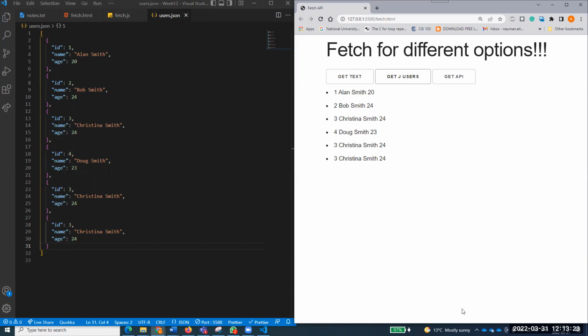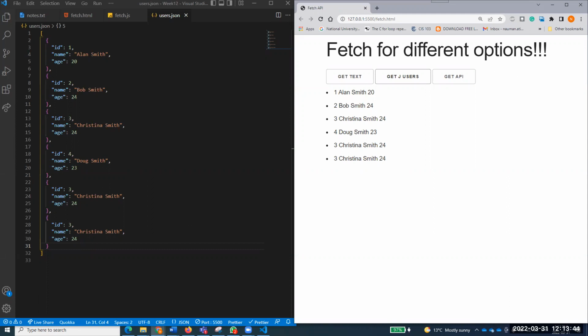But again, still we are working on our same file. And the last thing, how to bring data from the API. For that, let's wait for our next class, and I will give some tasks in that class as well. That would be next week. I hope you enjoyed today's topic, this fetch API.